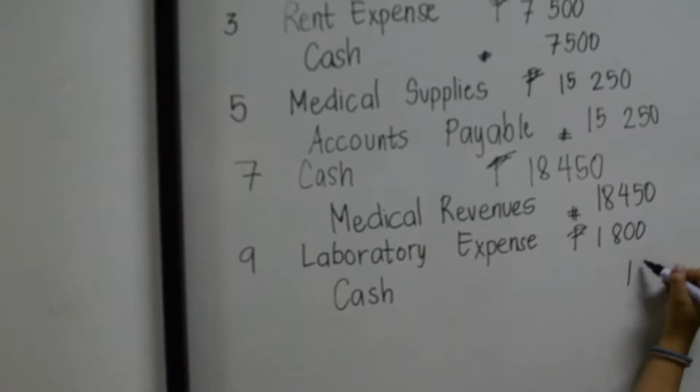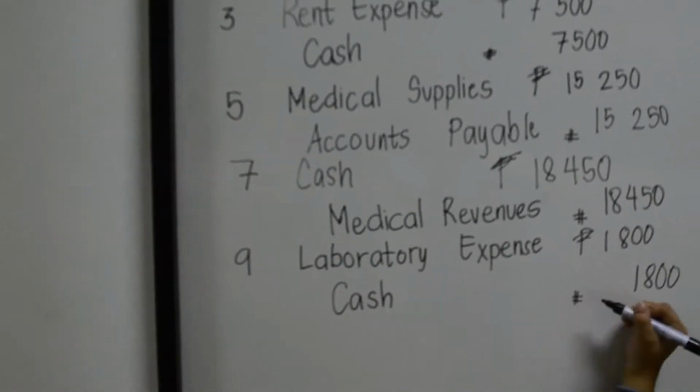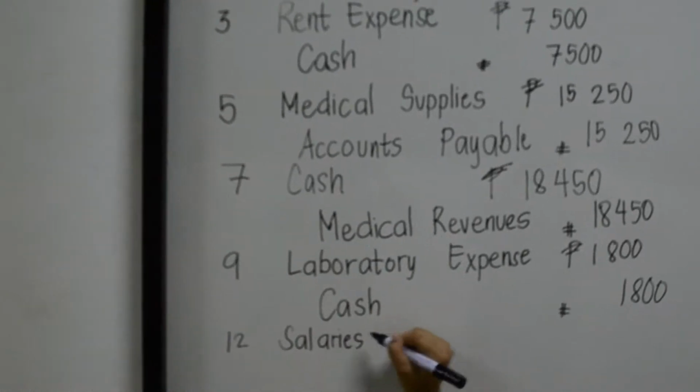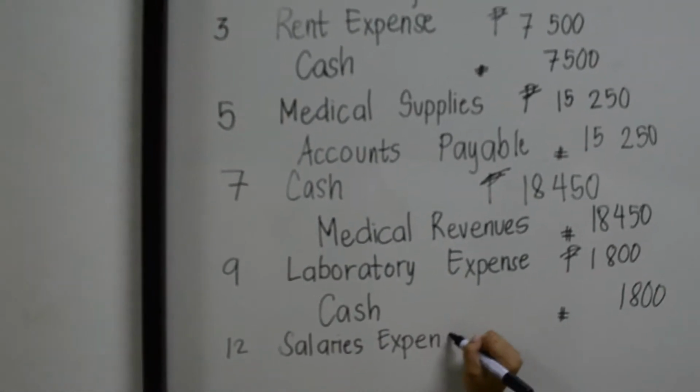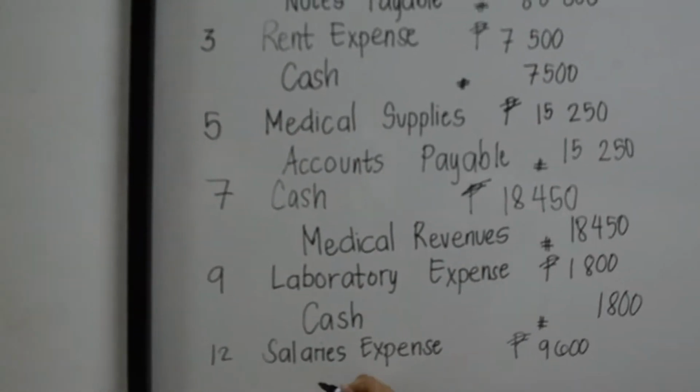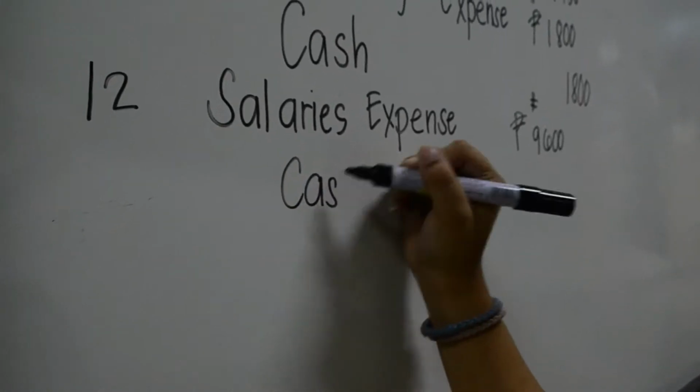On March 12, the company paid salaries of the medical technician and receptionists, amounting to 9,600 pesos. So we record salaries expense on the debit side and cash on the credit side.